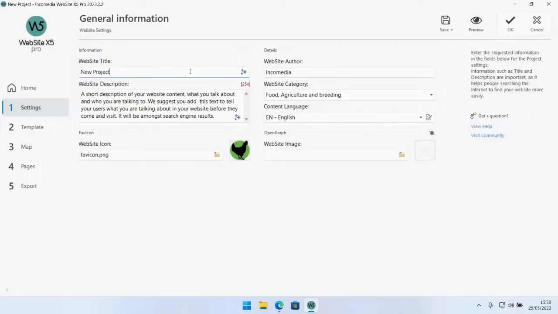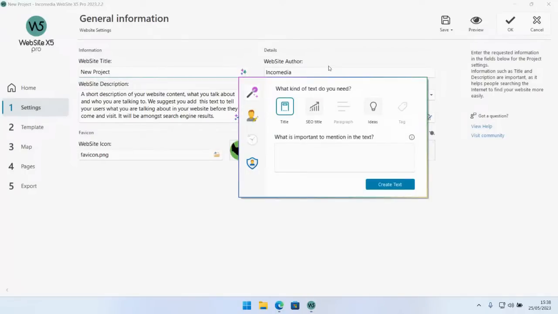So yeah, let's assume we want to name our website. We move to the website title section, this field right here. It already has some content inside, but we're going to be using this button right here, which says create text with magic text. So I'm just going to click on this. By the way, magic text is the official name of this new feature inside Website X5. So when I'm talking about magic text, I'm talking about this new AI feature we added. I'm going to be showing you all of the options you can see here. Then I'm going to be talking about each one of them more specifically once we get to the point where they actually matter for what I'm doing.